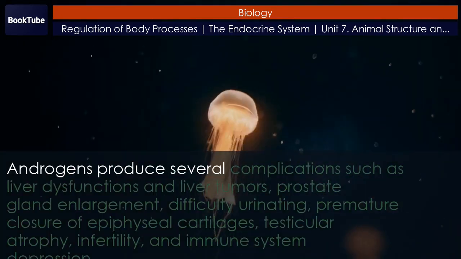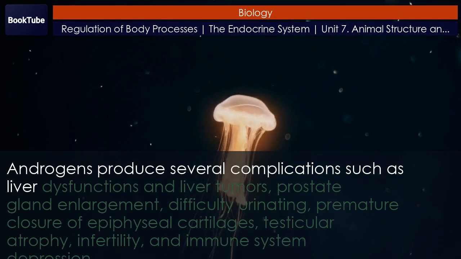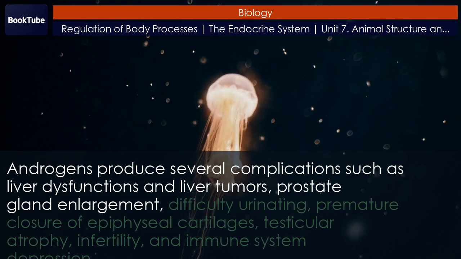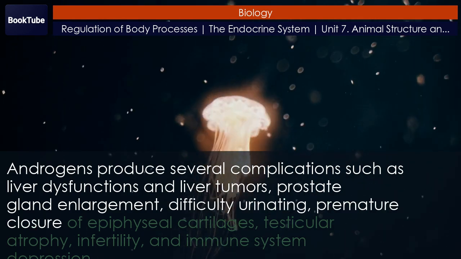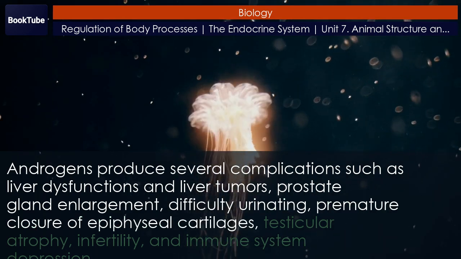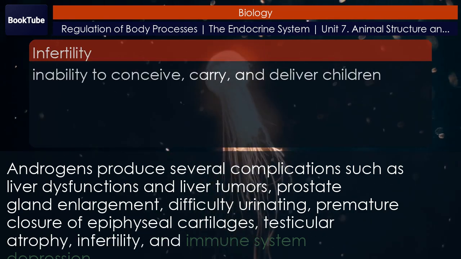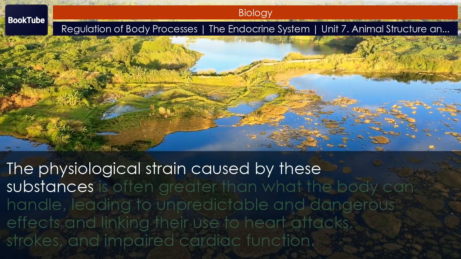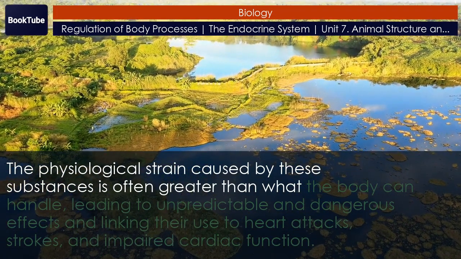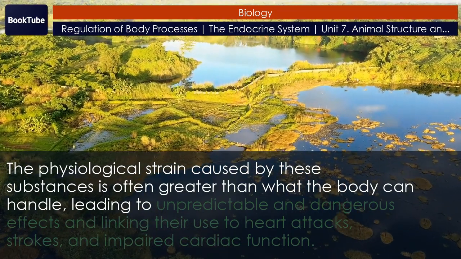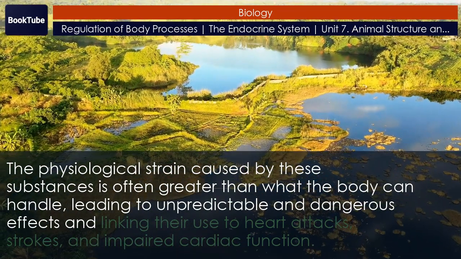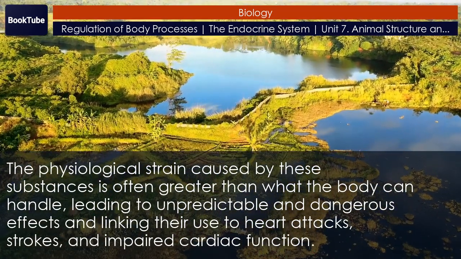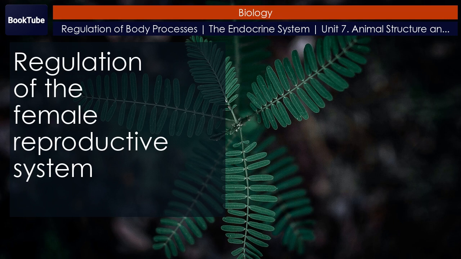Androgens produce several complications such as liver dysfunctions and liver tumors, prostate gland enlargement, difficulty urinating, premature closure of epiphyseal cartilages, testicular atrophy, infertility, and immune system depression. The physiological strain caused by these substances is often greater than what the body can handle, leading to unpredictable and dangerous effects and linking their use to heart attacks, strokes, and impaired cardiac function. Regulation of the female reproductive system.